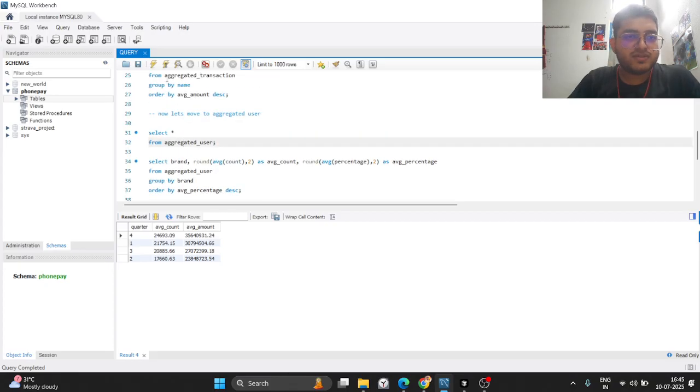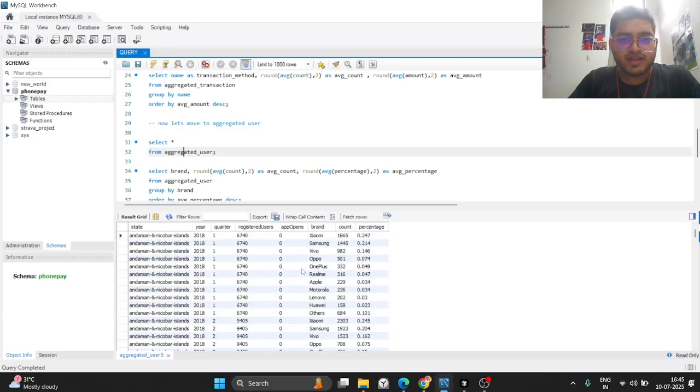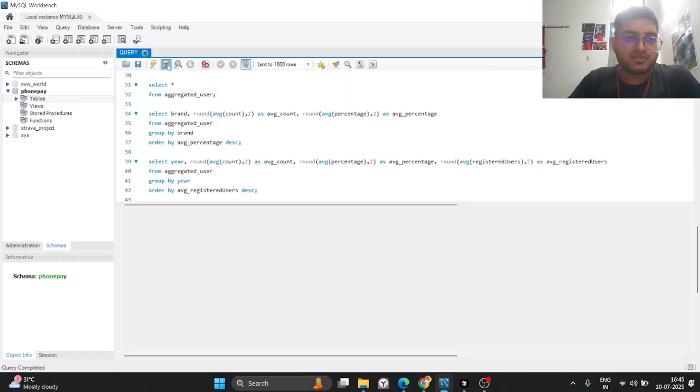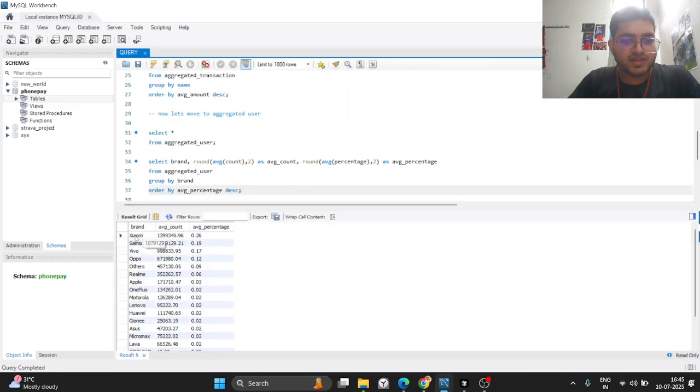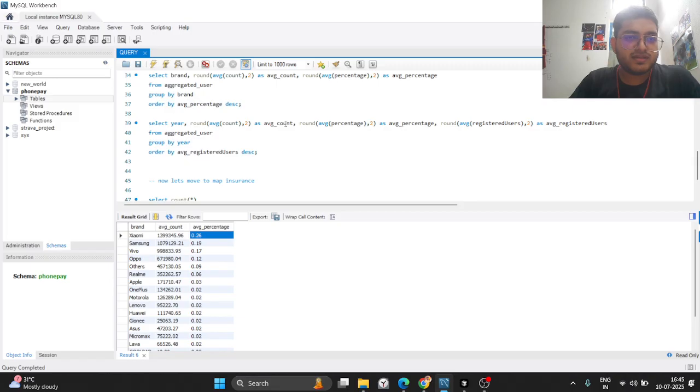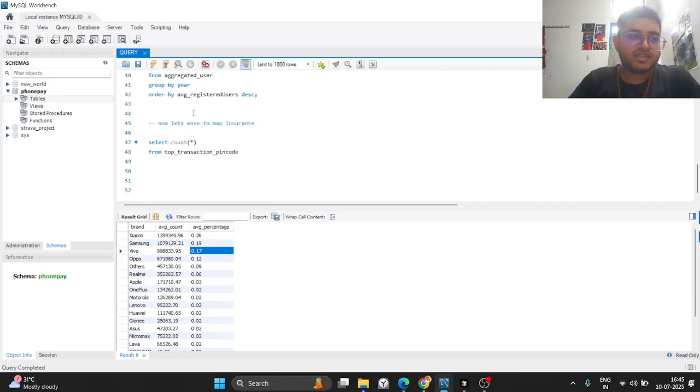If you look at aggregated users, this is our entire data frame. Grouping by brand is important to understand. We can see that for the Xiaomi brand, the average percentage of opening apps was 0.26, and this is basically the highest, and the second highest was Samsung, then Vivo. So we can easily check the top performing brands or the payment channels using these SQL queries.